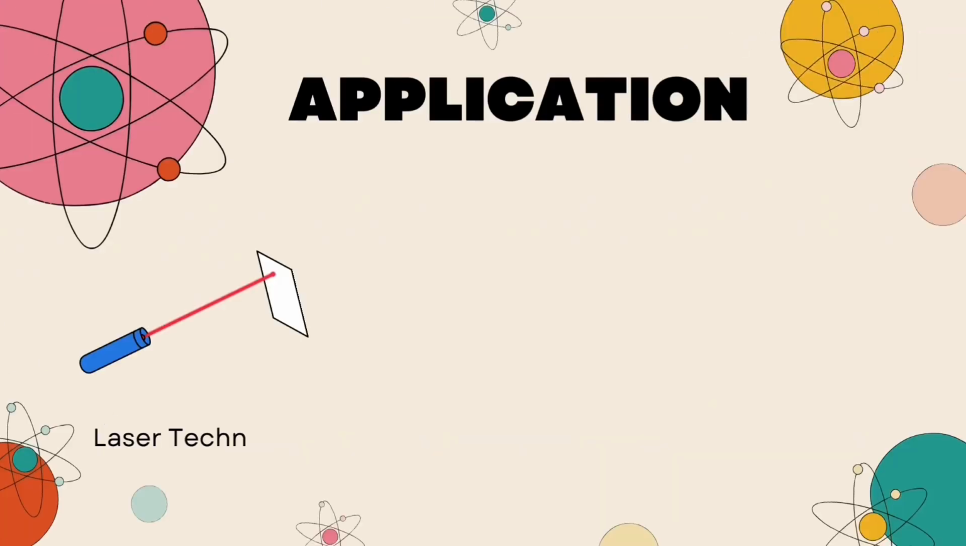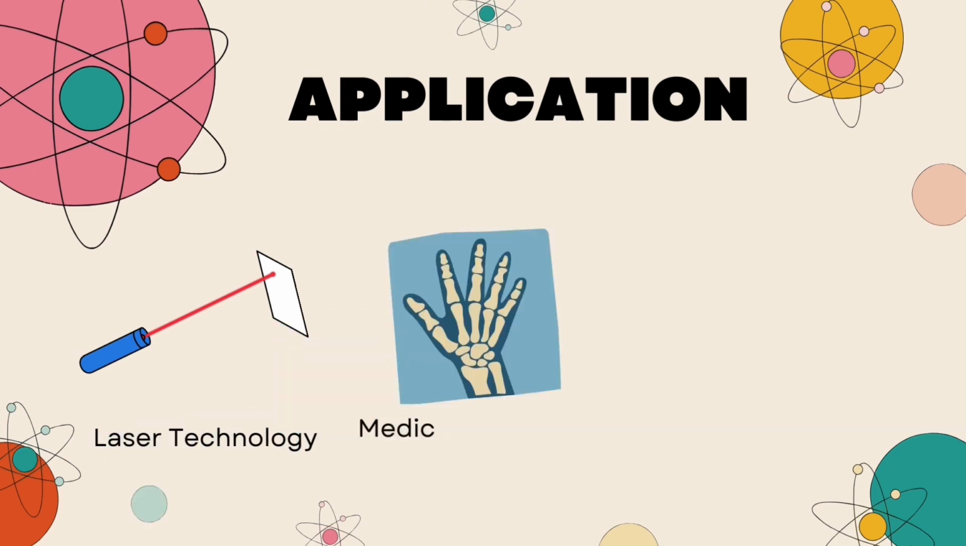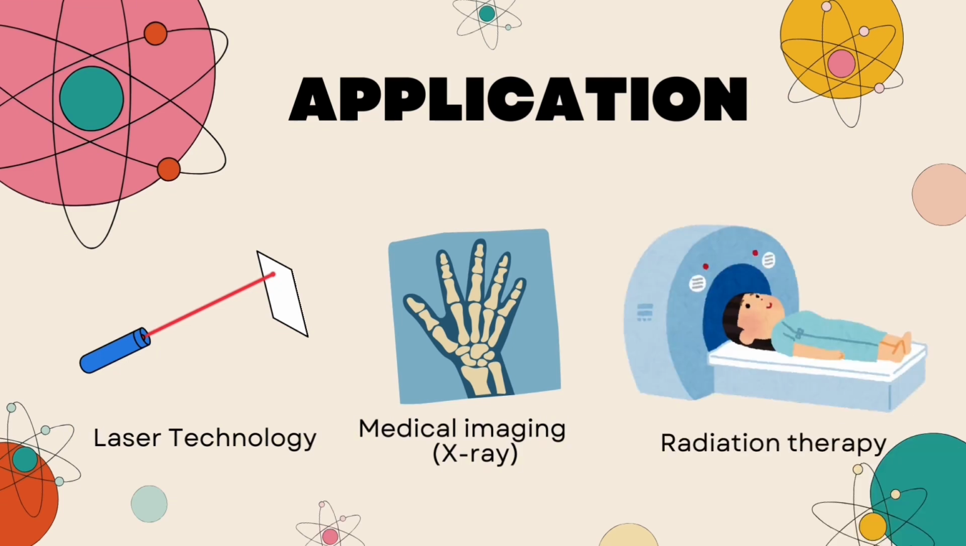First application is in laser technology. Lasers enable precise medical procedures and high-speed communication. Next, medical imaging. This relies on X-ray absorption variations in tissues, and aids in diagnosing and treating ailments. Last but not least, radiation therapy. Using ionizing radiation to target cancer cells showcases how this principle benefits healthcare. Understanding atomic structure not only deepens our knowledge but also drives innovation, leading to technologies that enhance our lives.